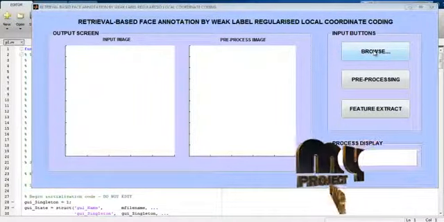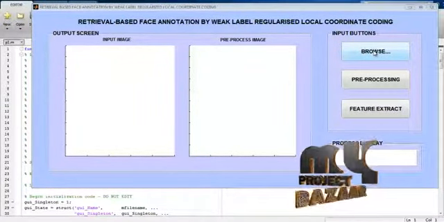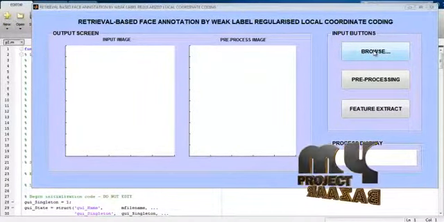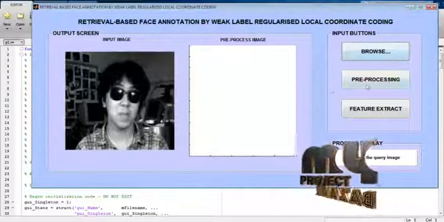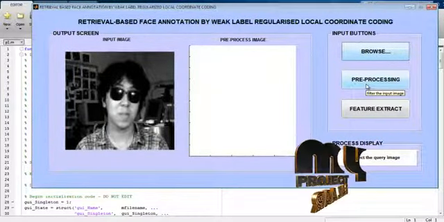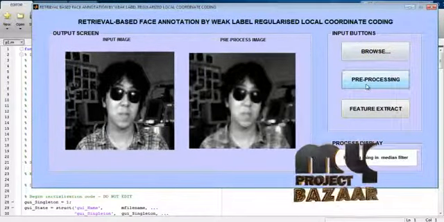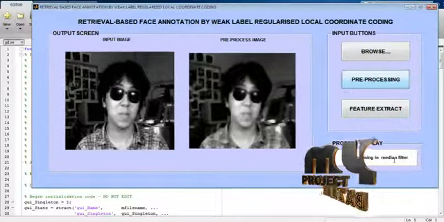Next, we will see the output for the project. First, we will browse the input query image. The second image is selected. Then go to the pre-processing step. In the pre-processing step, the image is filtered using a median filter.